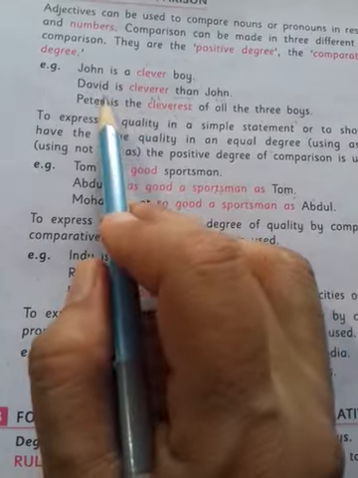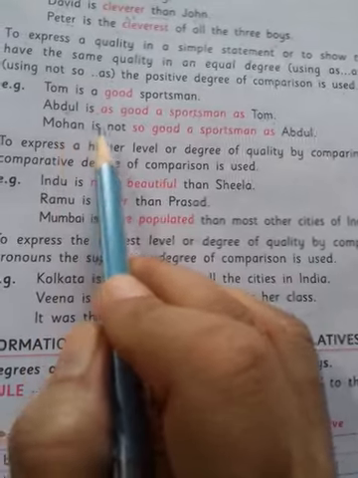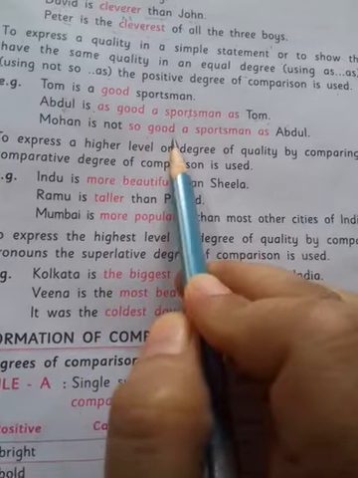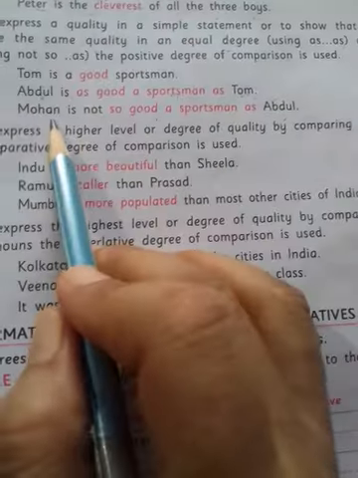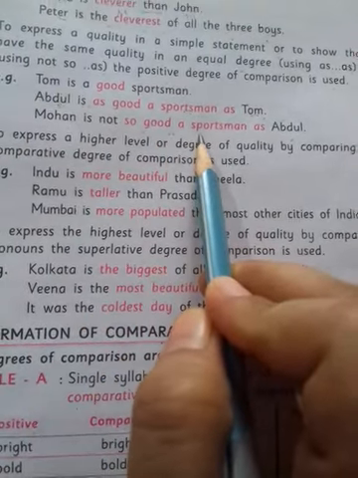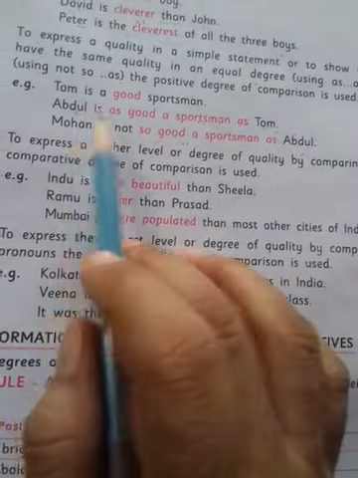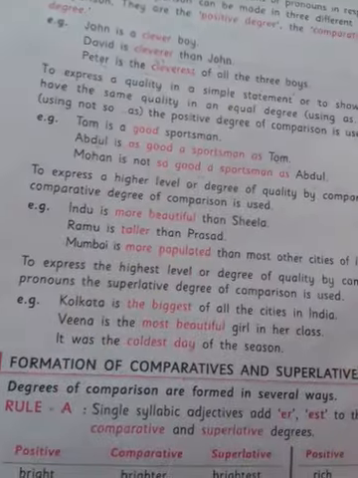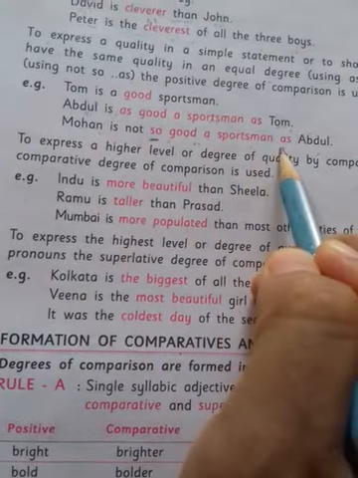Here you can see, earlier the comparison was that David was cleverer than John. But here both are the same. So we are using positive degree only. Now Mohan is not so good a sportsman as Abdul. It means he is not so good as Abdul. But both are the same. He is not better than Abdul. So there also we are using positive degree. So, as.